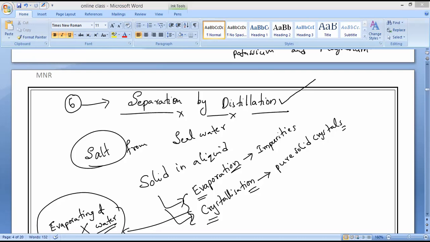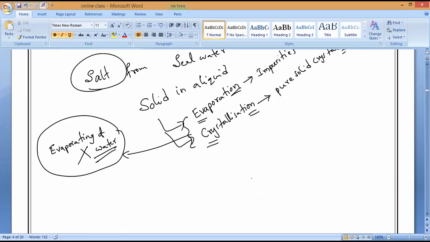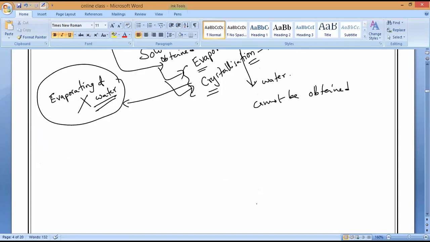Remember, all of you. From a salt water mixture, by evaporation only we can obtain the salt, but we cannot recover water during evaporation. Understand, all of you? So, only salt can be obtained. What cannot be obtained? Water, by evaporation.